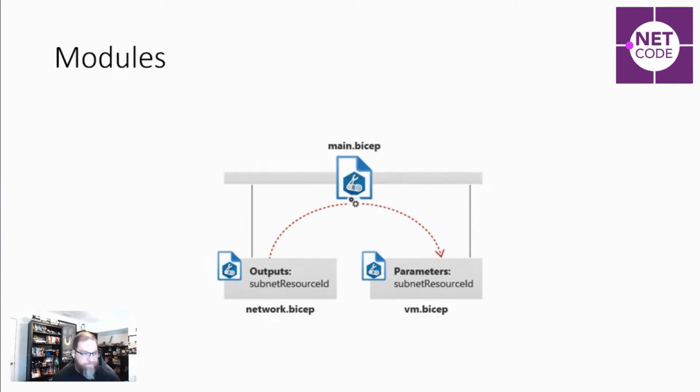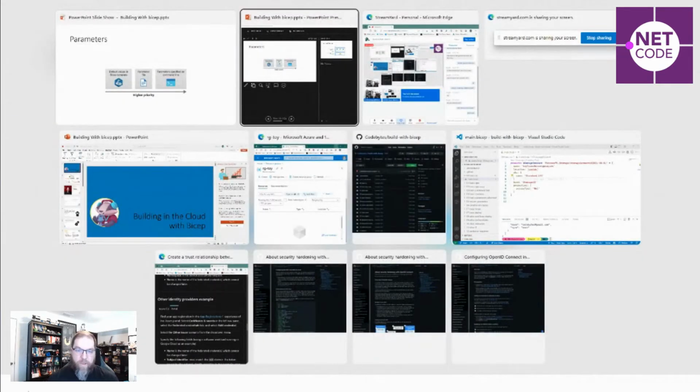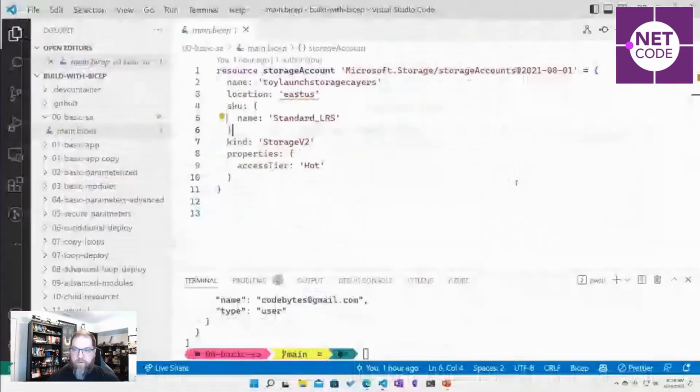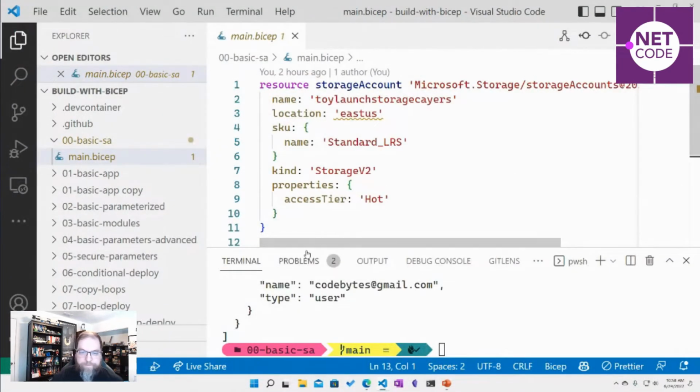And because we have templates that have values coming in, we can leverage parameters. We can pass those as a command line argument, we can pass them as files, and we have control over that. So let's start playing around with Bicep some. I'm trying to find my, there it is. So this is what a Bicep file looks like. Just make it nice and big.